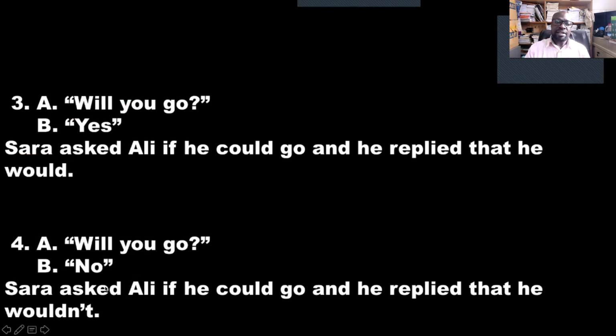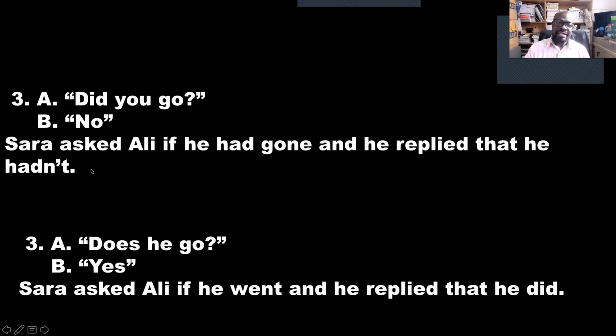This is yes, no. But here we are saying would, wouldn't because of will. Did, does. Here we are saying hadn't and did because of the auxiliary verb. This one, the first word of the question. Sarah asked, did you go? Then Ali says, no. In indirect speech, we say, Sarah asked Ali if he had gone, and he replied that he hadn't. Remember to copy these examples in your book.